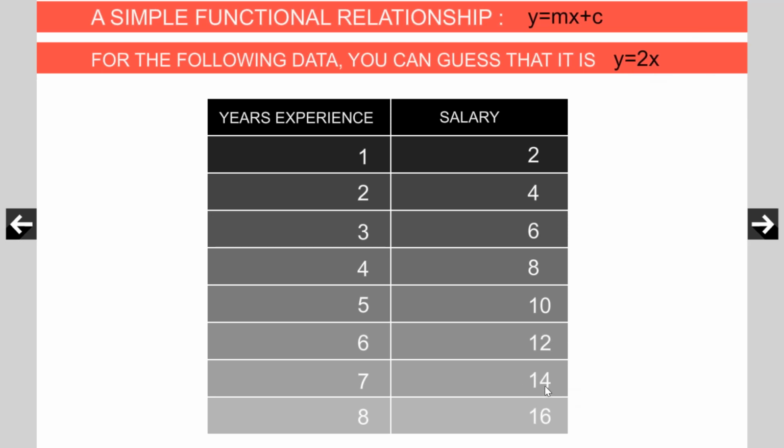See, this is one value of Y. It is equal to 2 times this. This is another value of Y. It is equal to 2 times this. This is one more value of Y. It is equal to 2 times this. That is why generally I am able to write Y is equal to 2X.